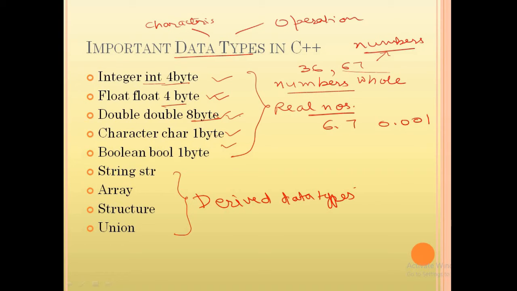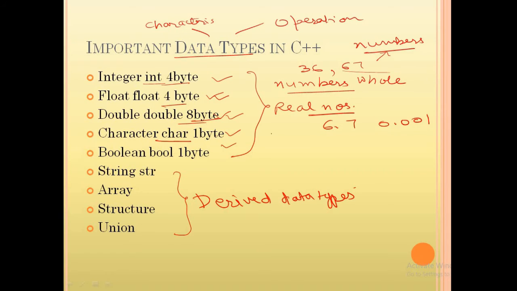It also determines the range of a particular data type, meaning how big a value we can store and how small a value we can store in a particular data type. That defines the range of a particular data type. So the difference between float and double is only about the range or the size. That is, we can store larger numbers in double and smaller numbers also in double. Very accurate small fractional values we can store inside double. So a program that requires a large number of calculations, or that requires more accuracy, then you can use the double data type. All right, so this is all about integer, float and double.